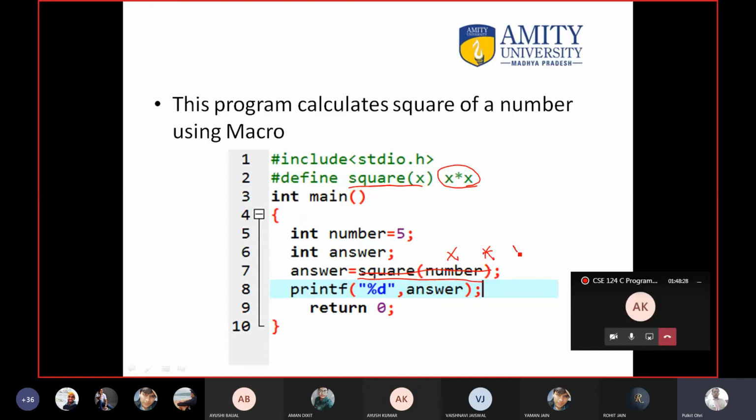And since instead of x you have written number here now, you have passed number now, so instead of x multiply x, actually you are writing number multiply number. And what is the value of the number? It is 5 now, yes or no? So 5 multiply 5, 25, and 25 is printed on the screen. Did you get it? Whatever the code is there, it is simply copy pasted in the macro call. Is it clear? Yes. Yes, sir. Now clear.